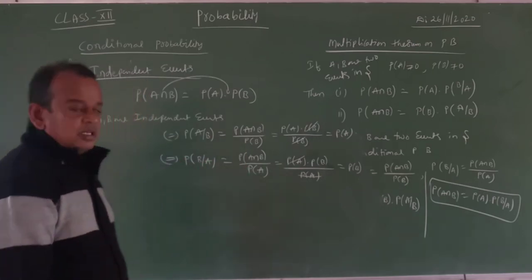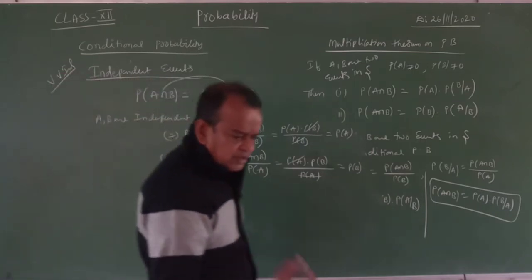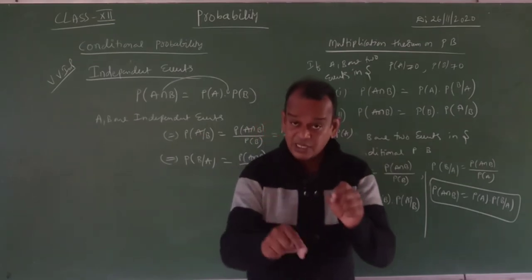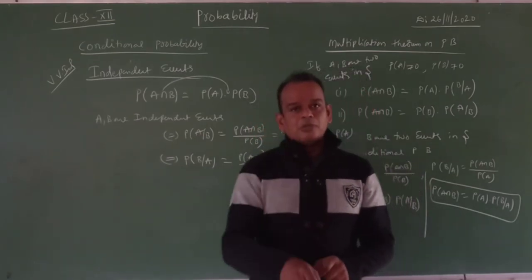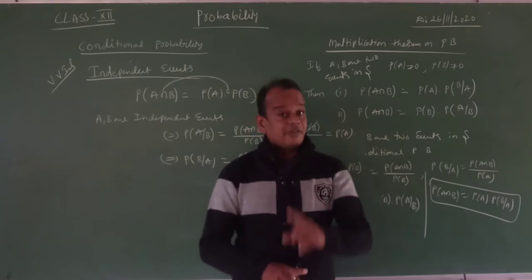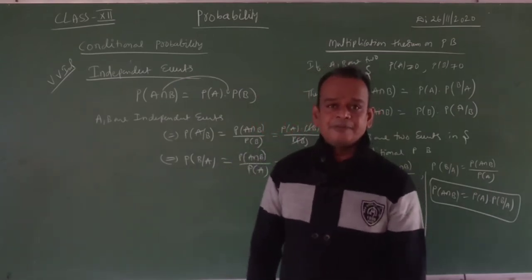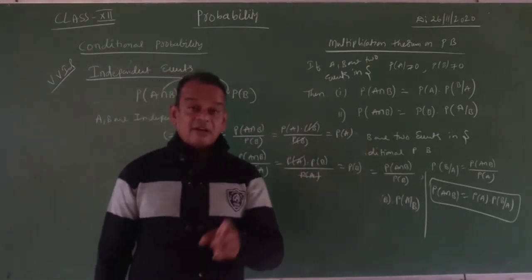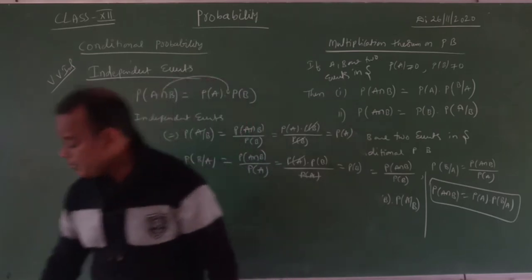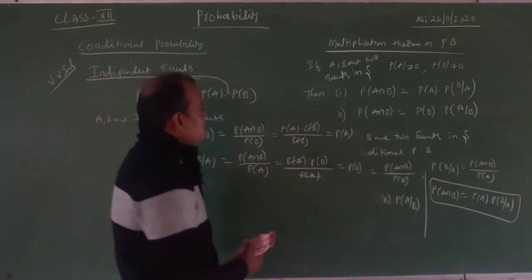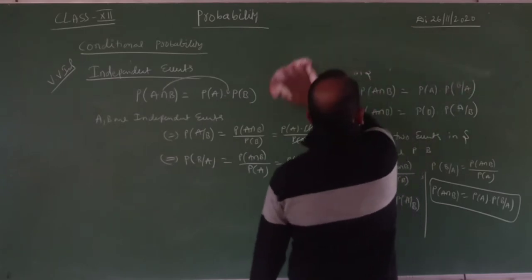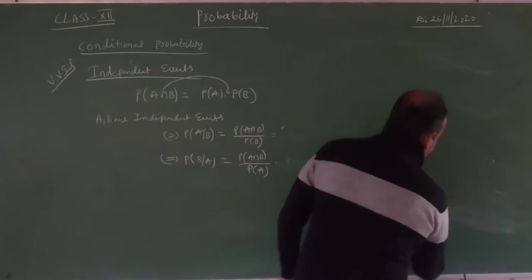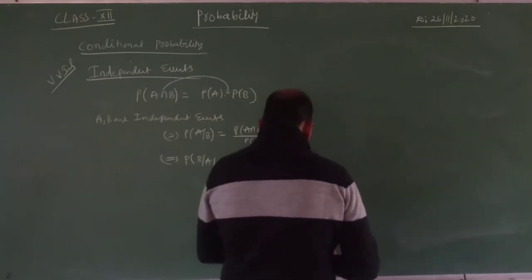I hope that you understood or not. What is the meaning of independent events? Most important: if A, B are two events in a sample space and probability of A intersection B is equal to probability of A into probability of B, then the events are said to be independent events. Otherwise, those events are said to be dependent events. Now, if two events are independent events, their complements are also independent events. Complements means A bar and B bar. Observe that. Very, very important theorems, very important results. I hope that you understood the definition of independent events.